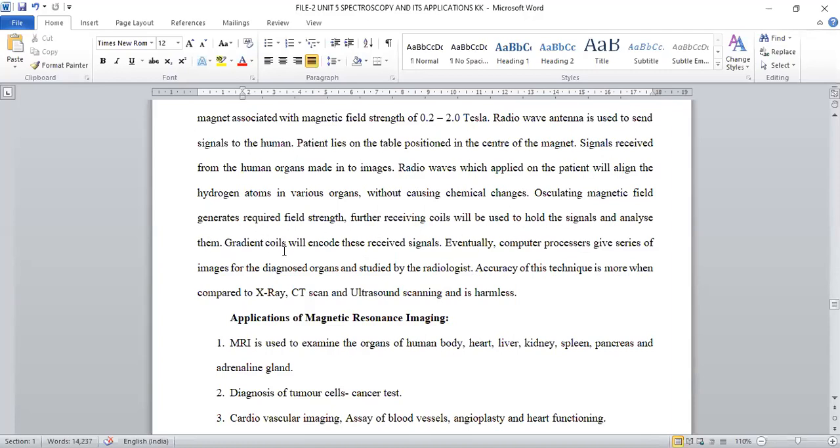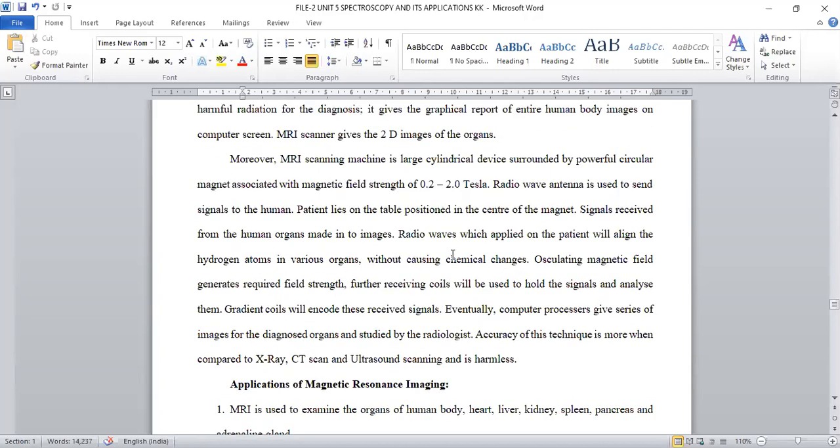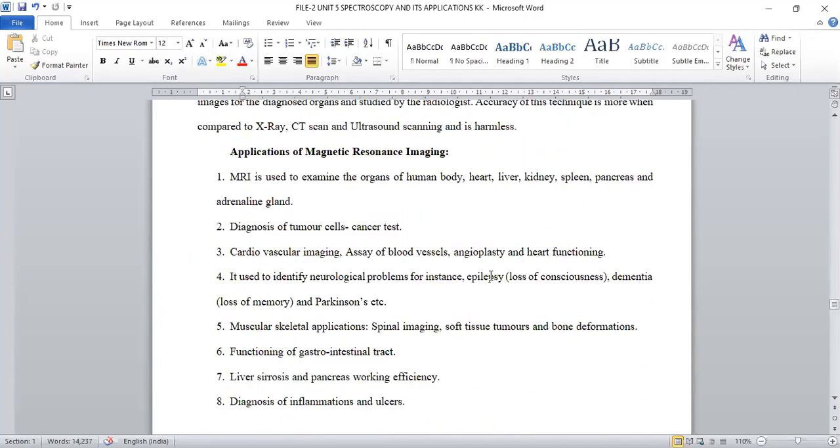Now the signals are transported to the gradient coil. The gradient coil will encode whatever signals are obtained, so that the signals will be converted into a readable form. So encoding, decoding, those kinds of things are possible by using these gradient coils, right? Now it will be converted into a signal which appears on the screen. Now the radiologist is able to read all the signals, and the function of that particular organ can be analyzed. So this is about the sequential arrangement of MRI scanning, where we are applying the external magnetic field and even radio frequency is also employed.